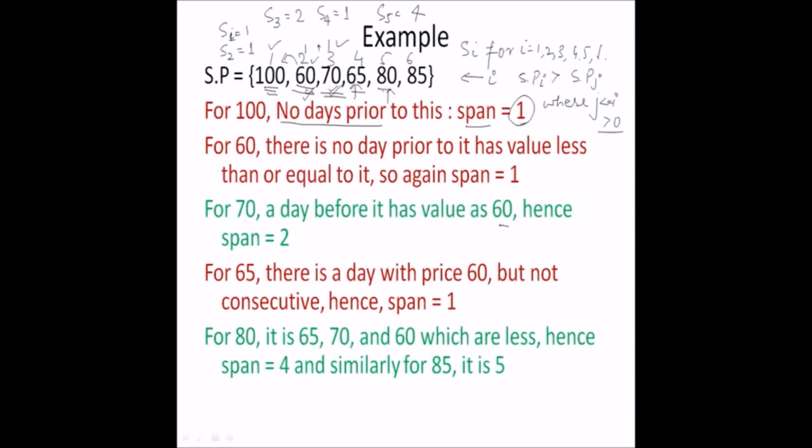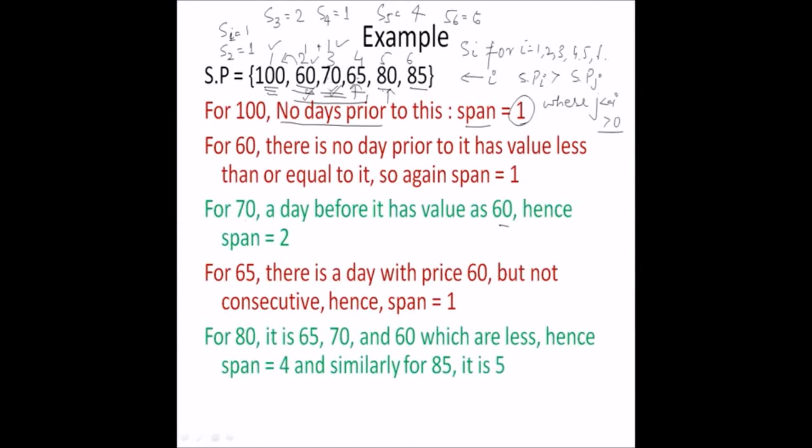It is 65, 70 and 60 which are less, and these are consecutive. Always keep in mind that these must be consecutive and less than 80. Span is 4. Similarly for 85, 80 is less, 65 is less, 70 is less and 60 is less. 100 is bigger, so the span will be 1, 2, 3, 4 and 5. So S of 6 will be 5.